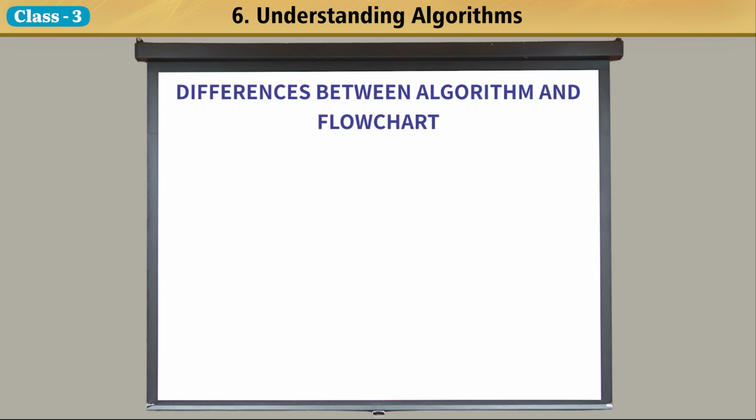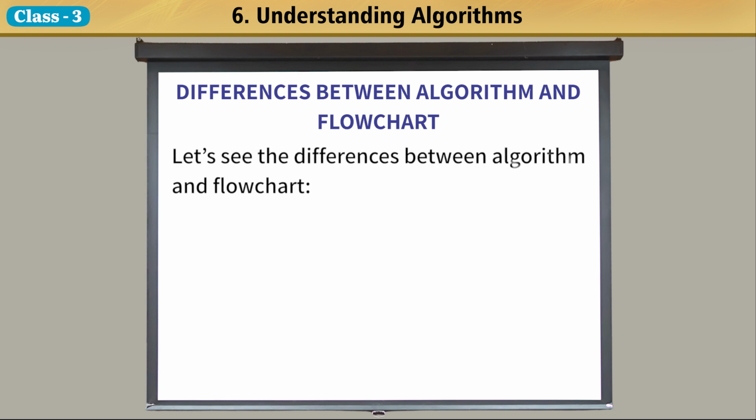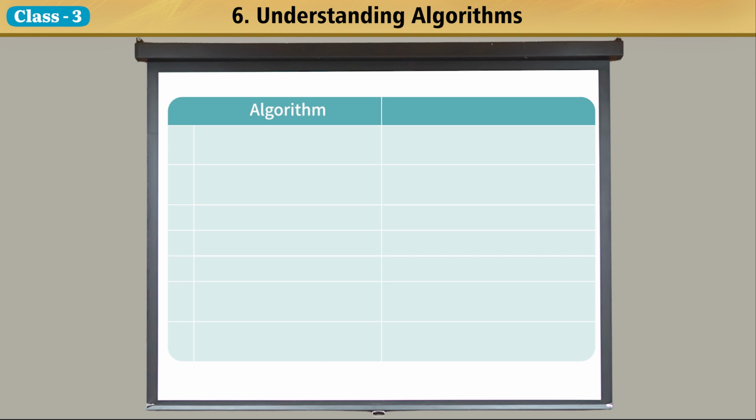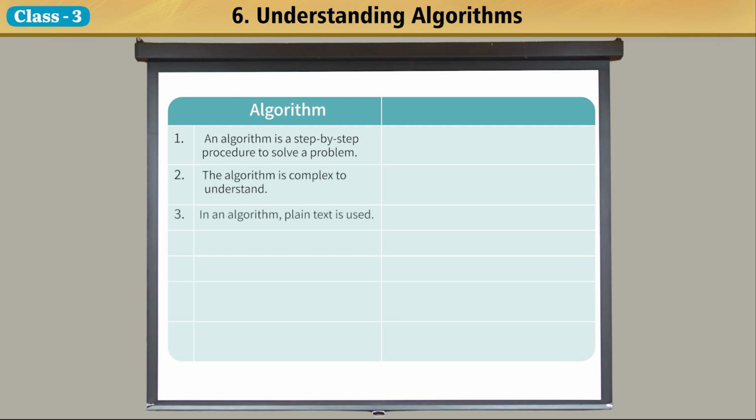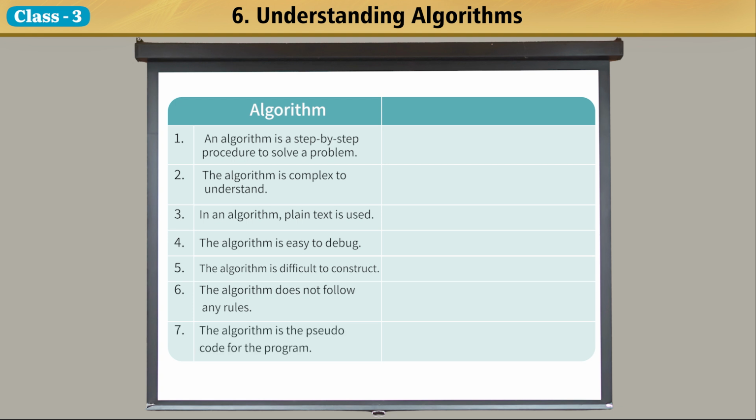Differences between algorithm and flowchart. Let's see the differences between algorithm and flowchart. Algorithm. An algorithm is a step-by-step procedure to solve a problem. The algorithm is complex to understand. In an algorithm, plain text is used. The algorithm is easy to debug. The algorithm is difficult to construct. The algorithm does not follow any rules. The algorithm is the pseudocode for the program.